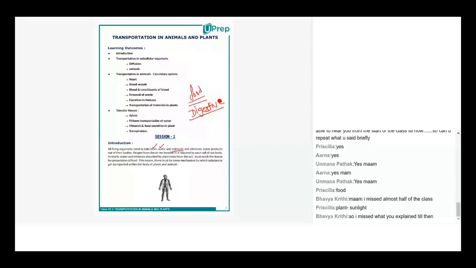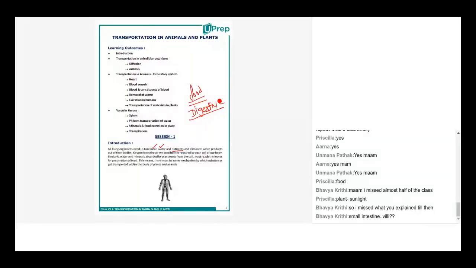Where in the digestive system, which organ does the absorption of the nutrients? I don't know. Okay, so it is basically the small intestine, right? Small intestine is the organ where all the absorption of all the nutrients happen, right?